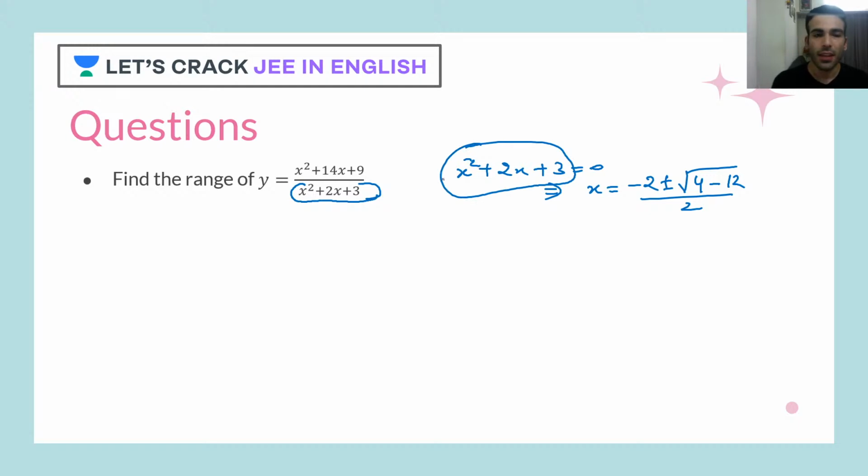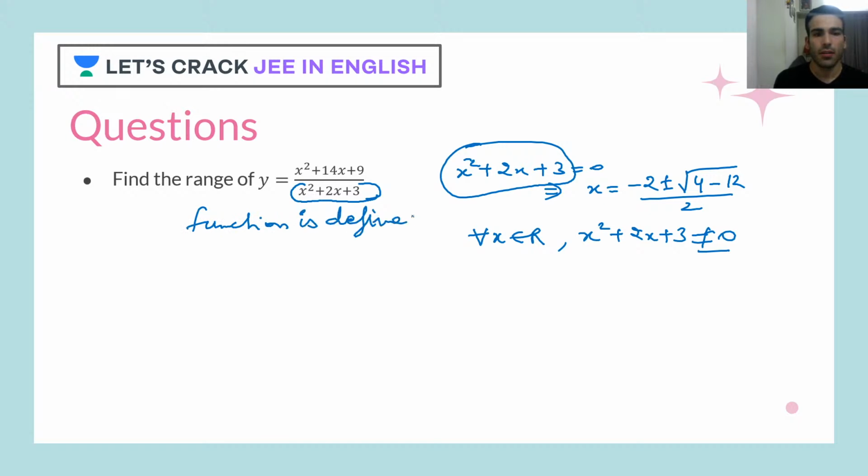So it clearly means that this quadratic will never become 0 for any real values of x. I can clearly say that for all the values of x that belong to real numbers, x square plus 2x plus 3 will not be equal to 0. That means this function is defined for all the values of x that belong to real numbers. Now let's figure out the range.